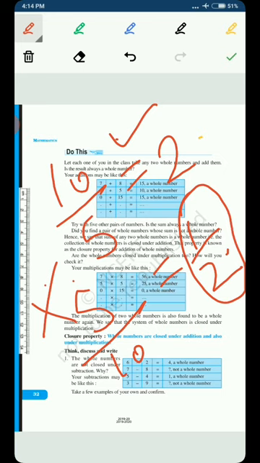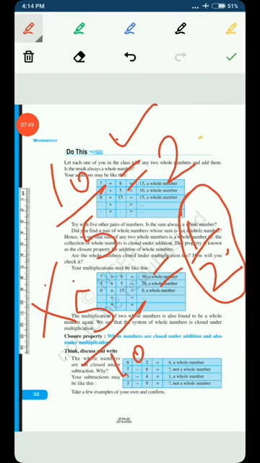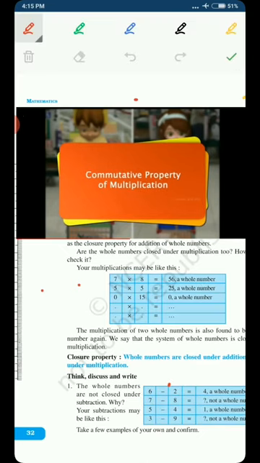And a property is said to be satisfied if it is satisfied for all. From the set of whole numbers, whichever pair of numbers we take, it should always be satisfied. And it is not so in the case of subtraction and division, but it is so in the case of addition and multiplication.